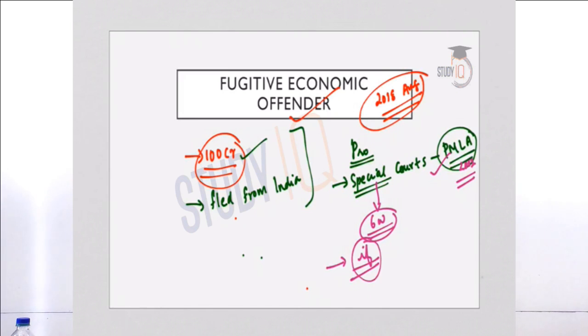Now, the person who is declared as a fugitive economic offender can challenge the proclamation in the High Court within 30 days. Now, the challenge has to be done in the High Court, and that too within 30 days of declaration. So these are the procedures. It is a very important topic for your UPSC preliminary examination. You can expect one question from this area.